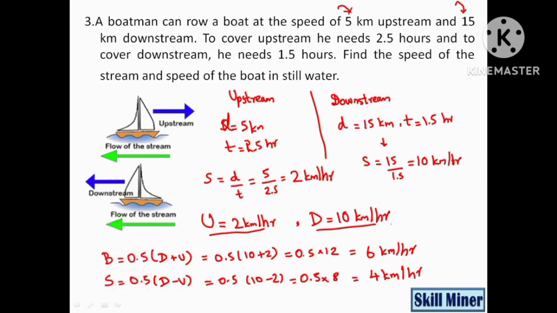So our answer is: speed of boat is 6 kilometer per hour and speed of stream is 4 kilometer per hour. We derived the answer.